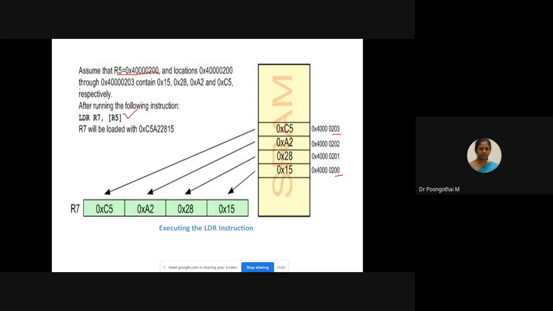What is the meaning of this instruction? What is the purpose of this instruction? The data pointed to by R5 is loaded into which register? R7. So your R5 is pointing to which one?